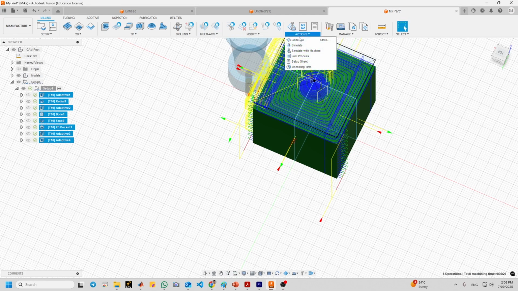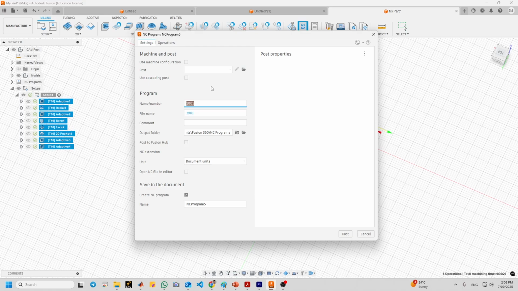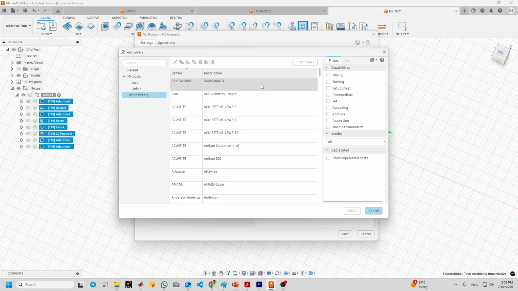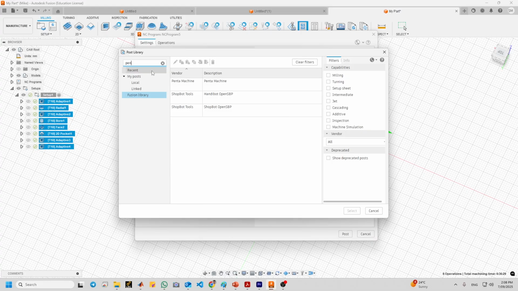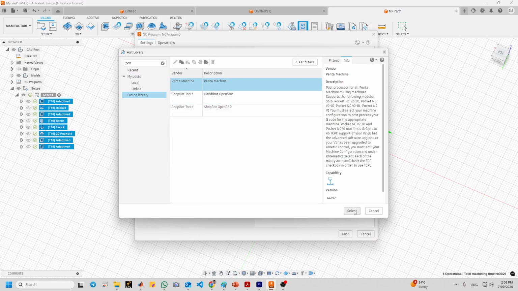So we go to action, post process, and we select Penta machine.